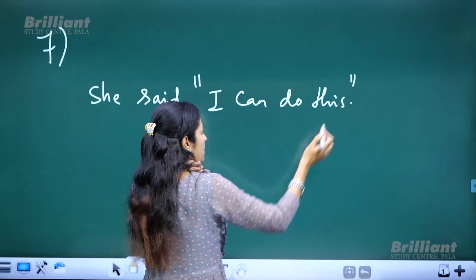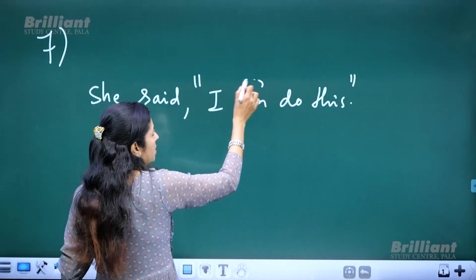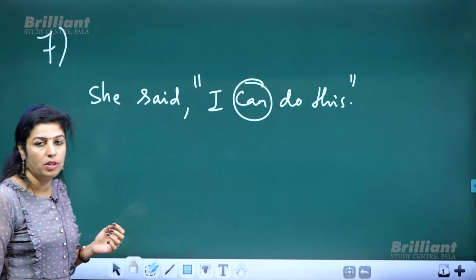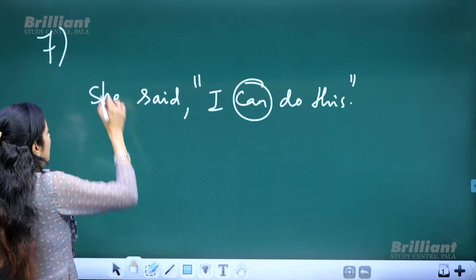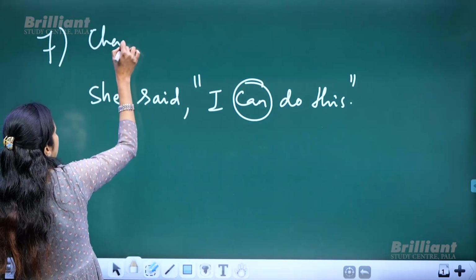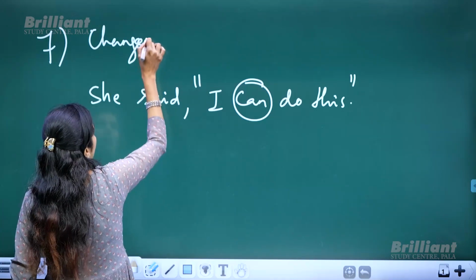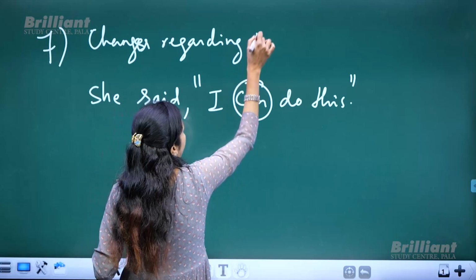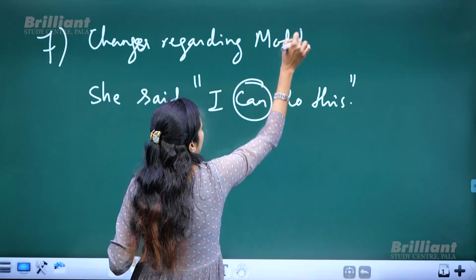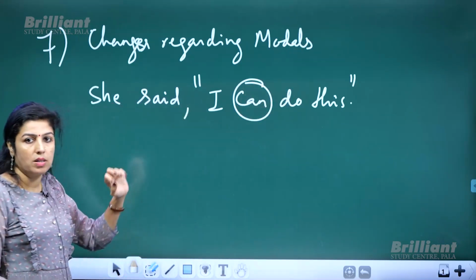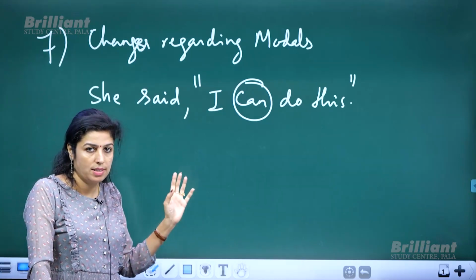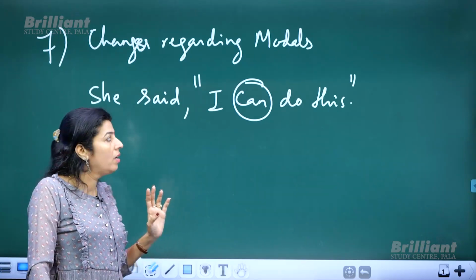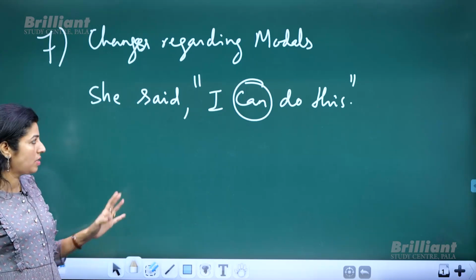This is an auxiliary verb or modal. You call it changes regarding modals. You call this an auxiliary verb or modal auxiliaries, any word could be used, same thing.